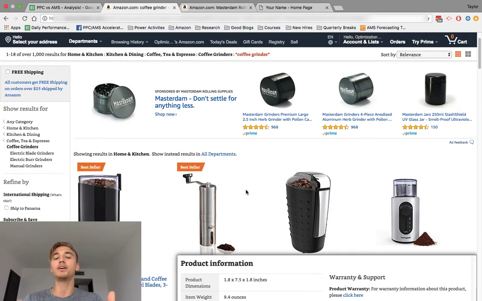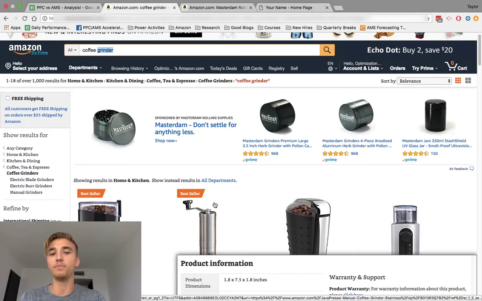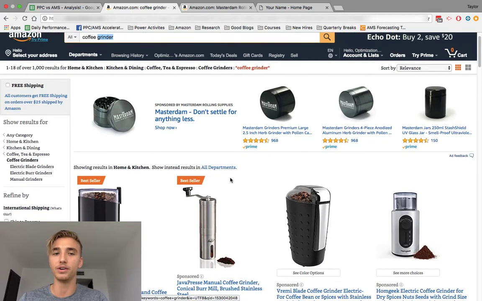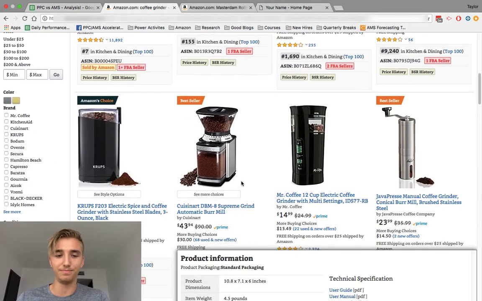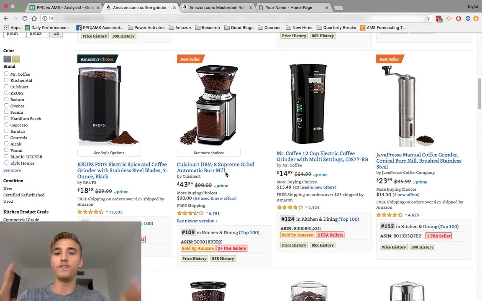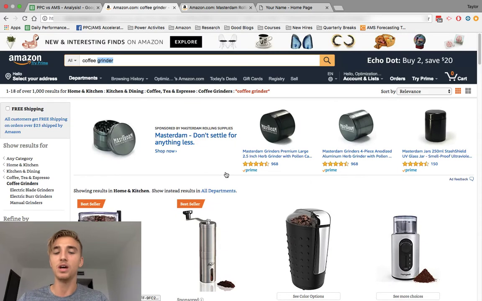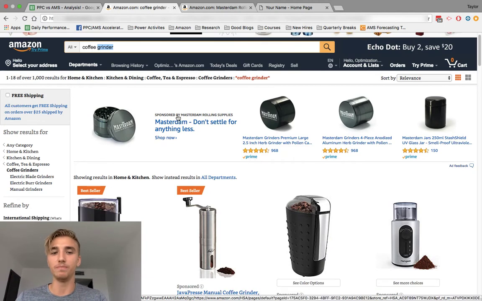So why am I telling you this? Because this is ridiculous that you have a grinder for marijuana showing up instead of a coffee grinder here. That basically means one of two things. One, either none of these huge competitors that are making probably hundreds of thousands of dollars every single month on these coffee grinders value this massive ad placement, or Amazon's algorithm's completely off, which I don't think it's the second one. I definitely know that there's just very few coffee grinder sellers that are actually bidding on this keyword.